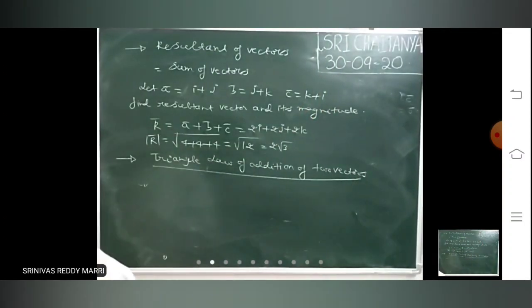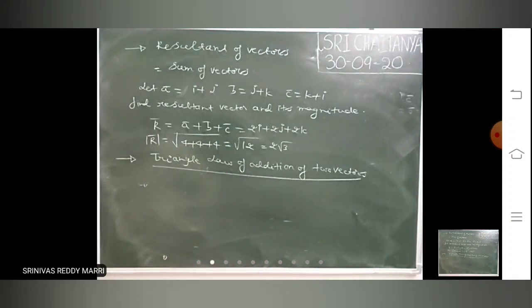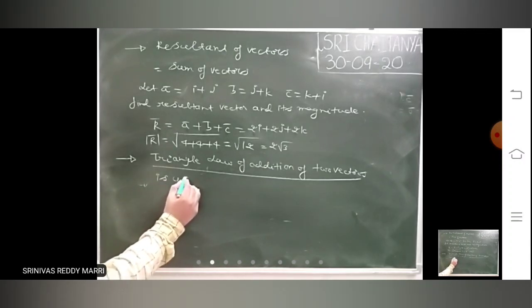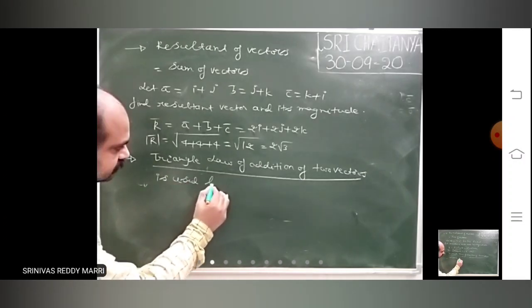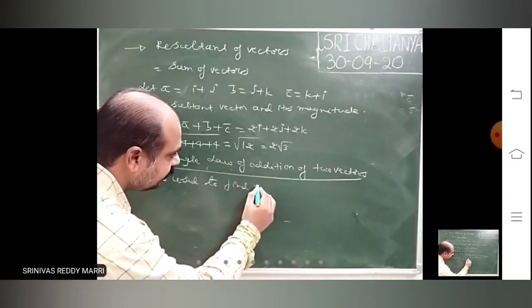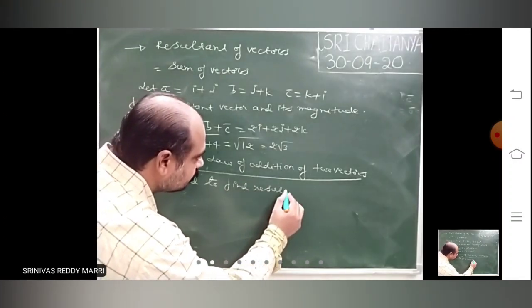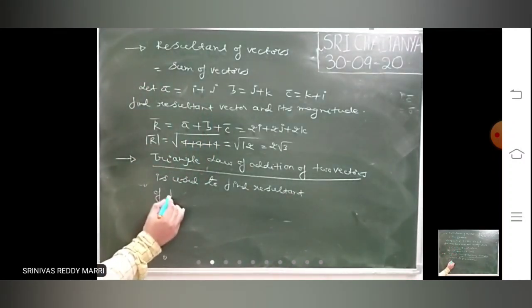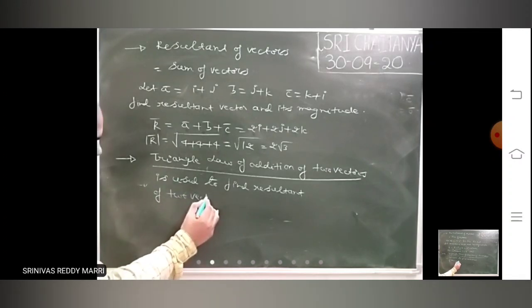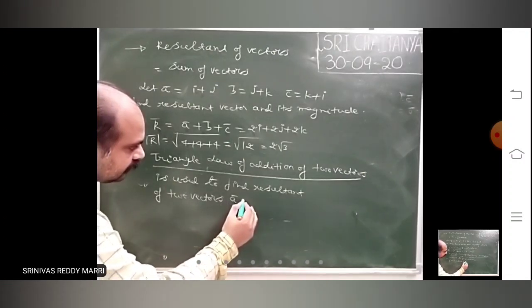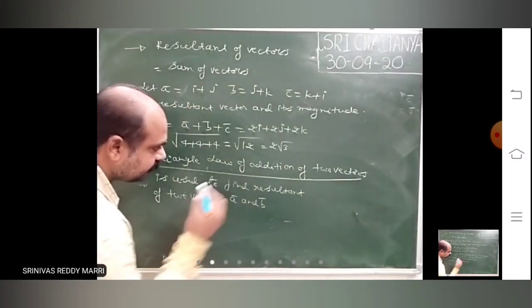Look, what the triangle law states is that it is used to find the resultant of two vectors, A bar and B bar.